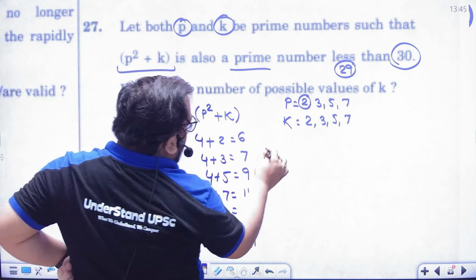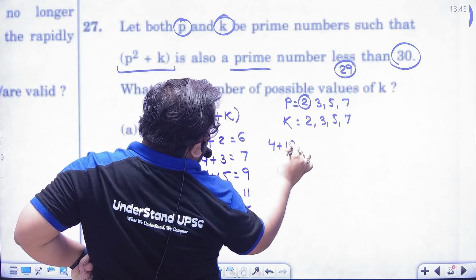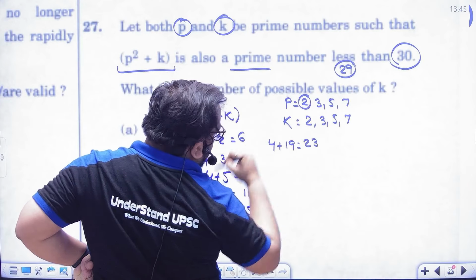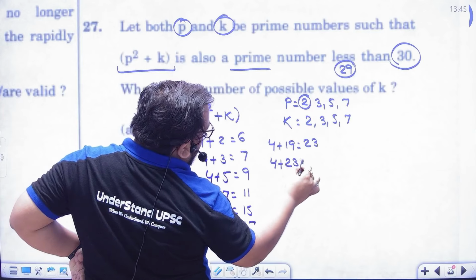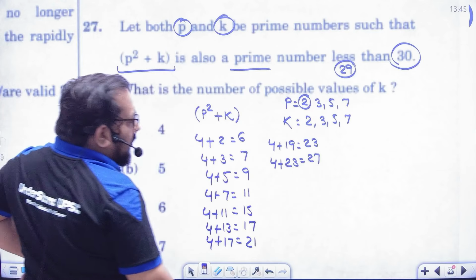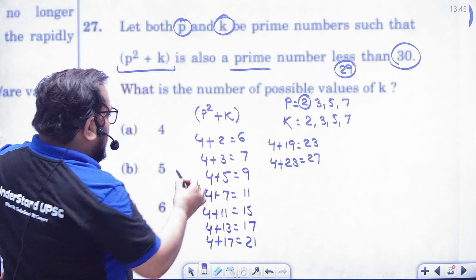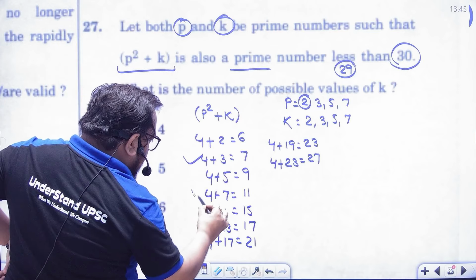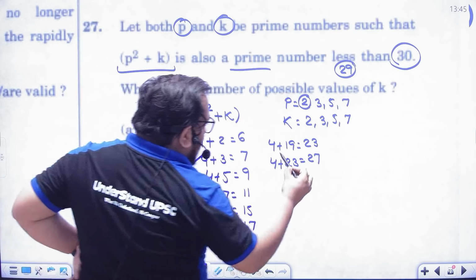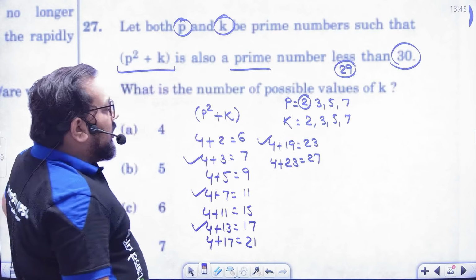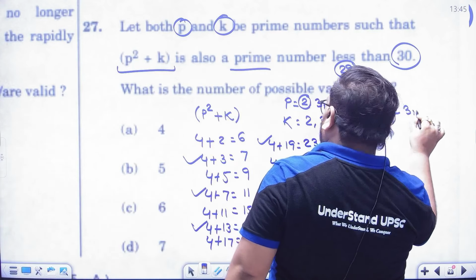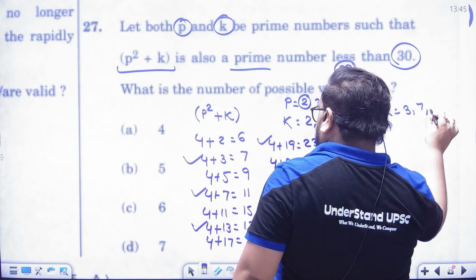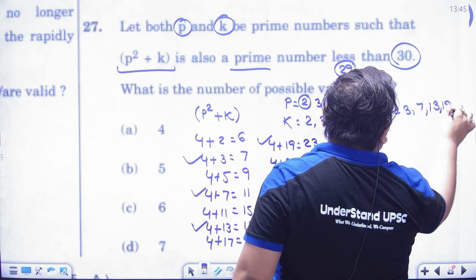Now 4 plus 19 that is 23. Now if you do 4 plus 23 that is 27. So K's value will be 3, 7, 13 and 19.